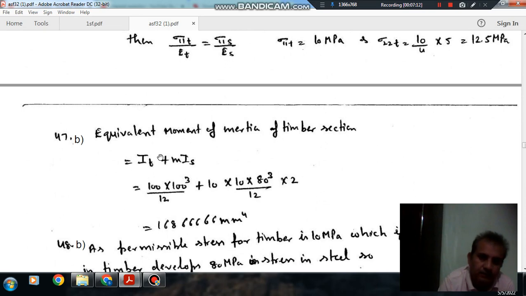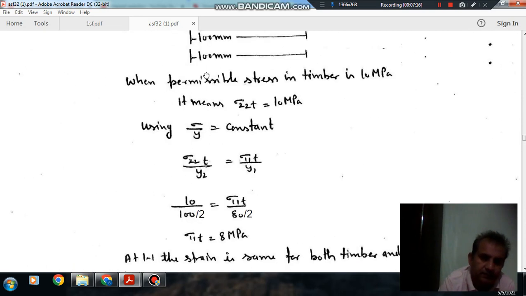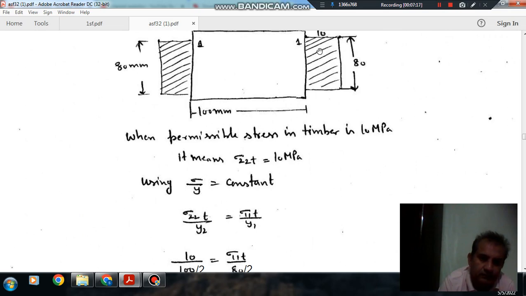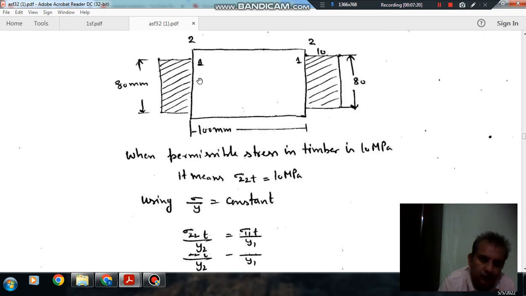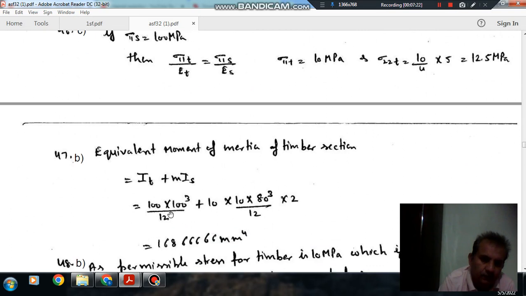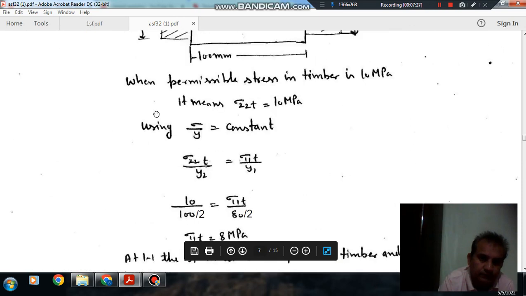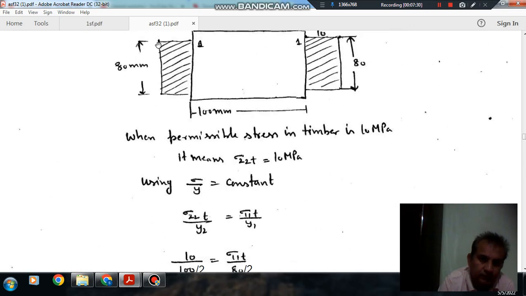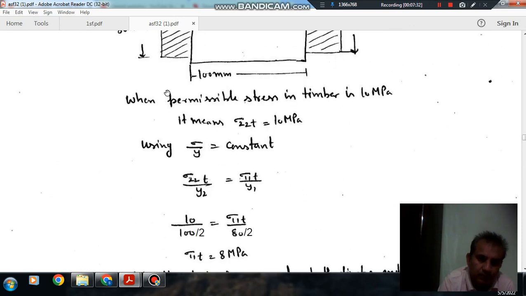Next is the equivalent moment of inertia in case of timber section. So we'll take the moment of inertia of the timber section. Timber section is 100 into 100, so it is 100 into 100 cube by 12, and the steel section is rectangular, so 10 into 80 cube by 12.